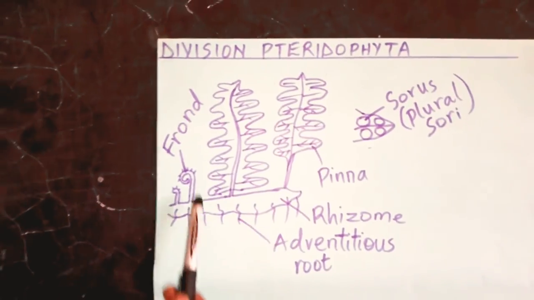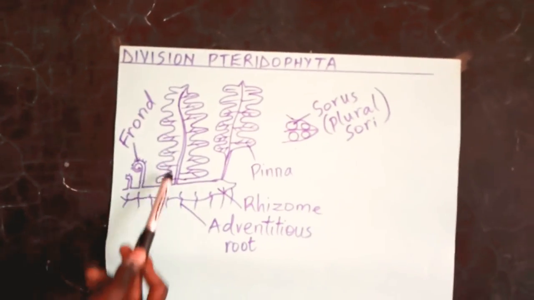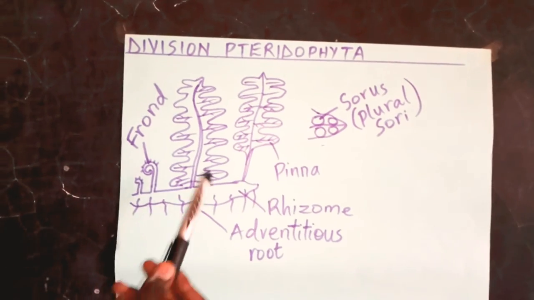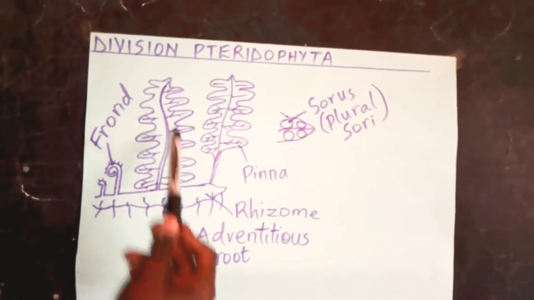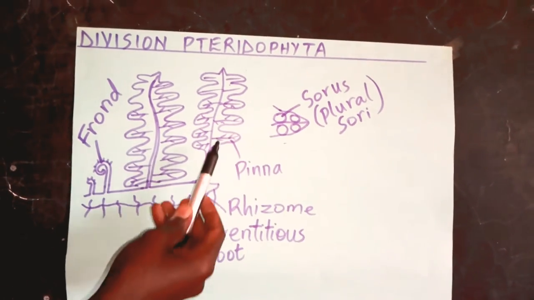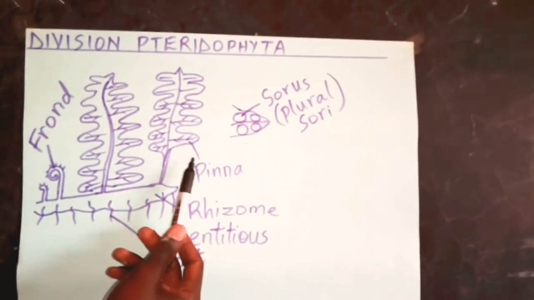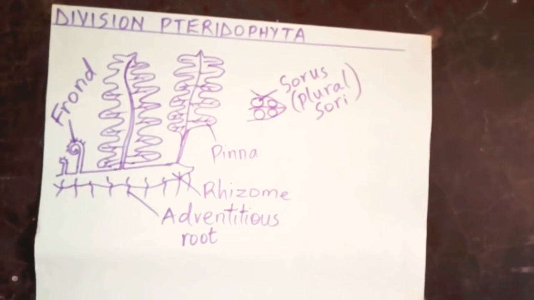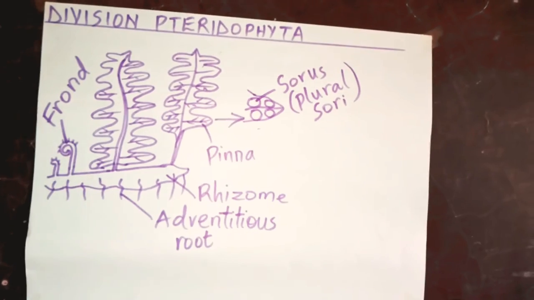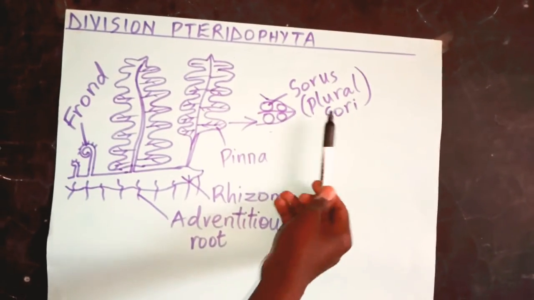It also comprises of the frond. Frond is the young part of the leaf, which has not yet developed fully. And when you look at these leaves, they comprise of some small parts which we call the pinna. These leaf pinna are the ones which comprise of some parts which are referred to as sori in plural.